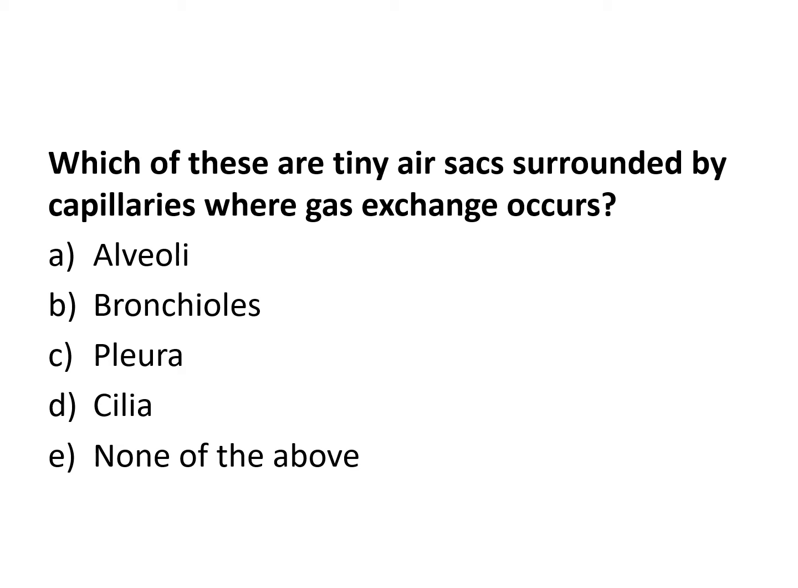Which of these are tiny air sacs surrounded by capillaries where gas exchange occurs? The air sacs in the lungs, what are they called? Yeah, that's the alveoli. So this is just multiple, more than one. Bronchioles are the smaller branches in the lungs. Pleura is the cavity where the lungs are. Cilia are those little hairs that sweep the mucus up and out.